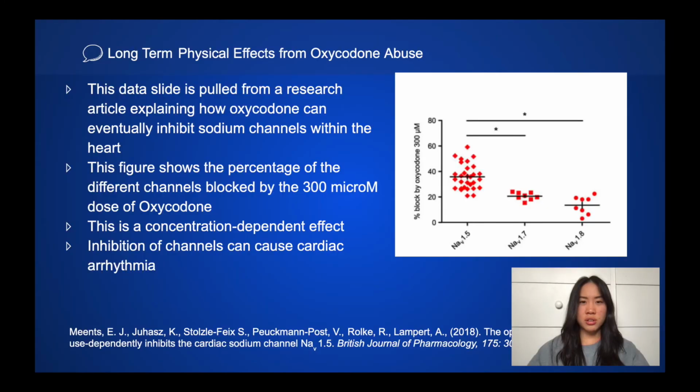The research article and its data explain how long-term use of oxycodone can eventually inhibit sodium channels within the heart. This figure represents the different voltage-gated channels, 1.5, 1.7, and 1.8, and the percentage affected by a 300 micromolar dose of oxycodone, as this is a concentration-dependent effect. From this, the 1.5 sodium channel is the most inhibited. Inhibition of these channels, along with other factors, can overall cause cardiac arrhythmia. These ideas can be further expanded in the longer presentation.